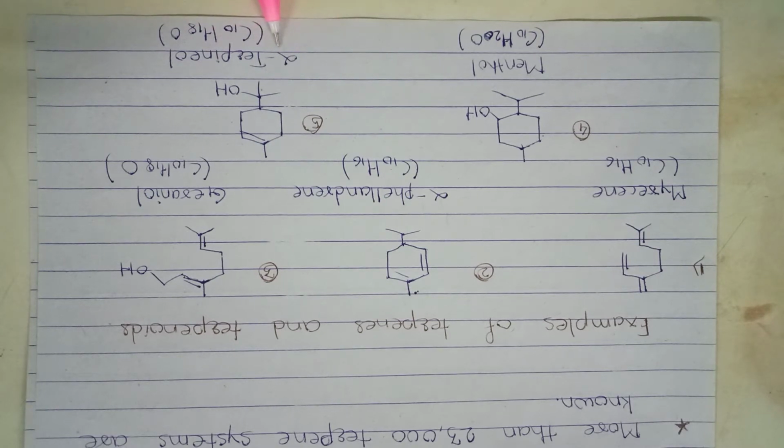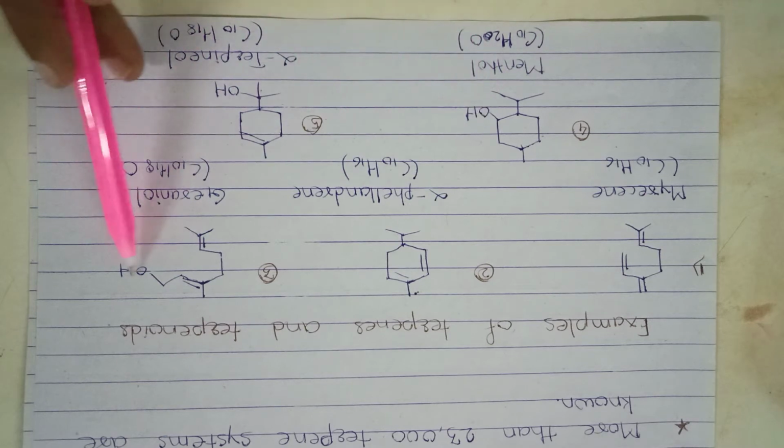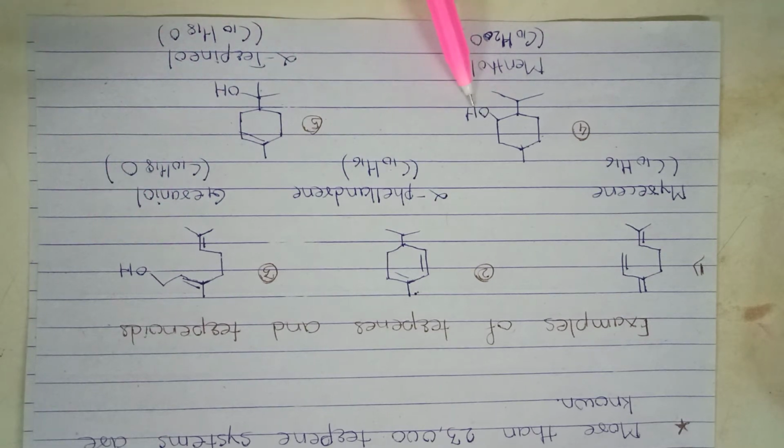The last example is alpha terpineol. The molecular formula is C10H18O. Alpha terpineol is found in cardamom. These 3 examples contain oxygen in the form of an alcohol functional group. It is a primary alcohol, a secondary alcohol and a tertiary alcohol, and these 3 contain carbon, hydrogen and oxygen. We call them terpenoids.